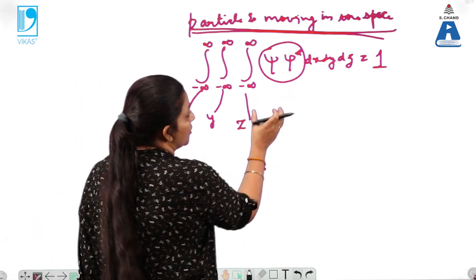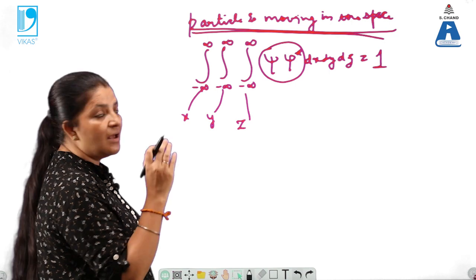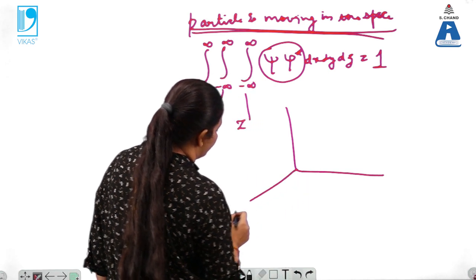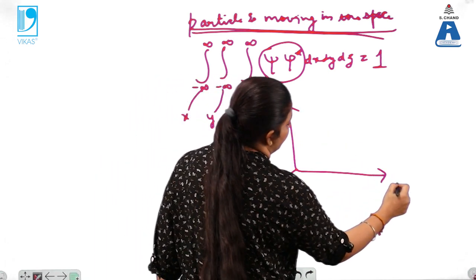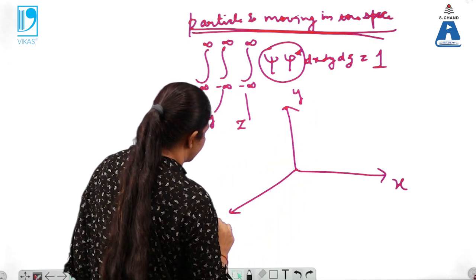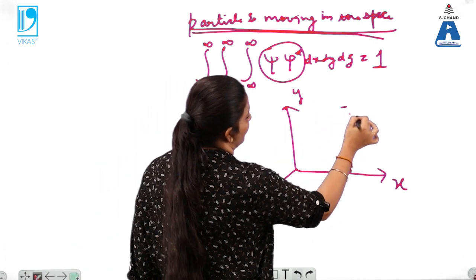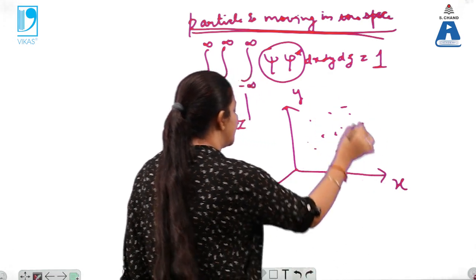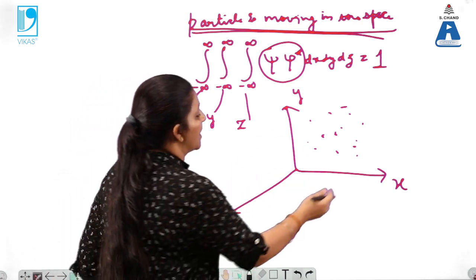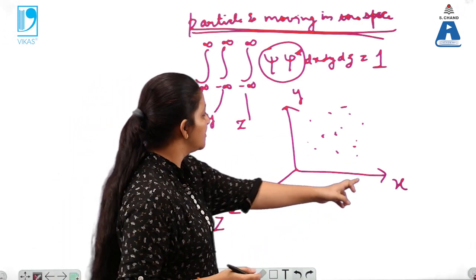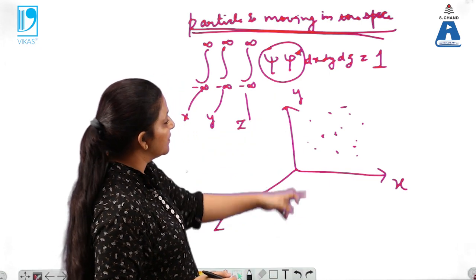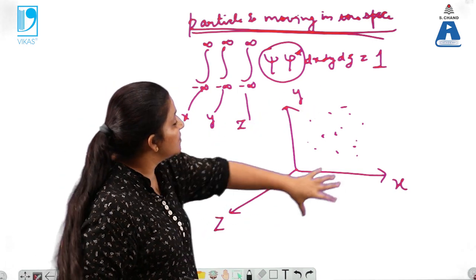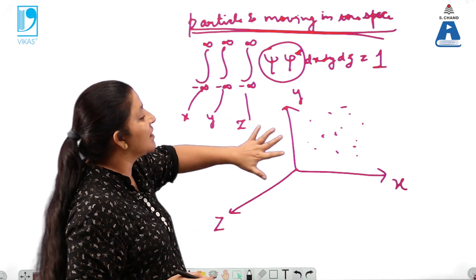So which gives us that we are able to find out the particle and also the waves associated with the particles. If this is a given space, and that is the x-axis, y-axis and z-axis, whatever will be the position of particle, that means if the position of particle is not fixed, it is varied, but it exists in the given space, where x is varying from minus infinity to plus infinity, y is varying from minus infinity to plus infinity, and again z is varying from minus infinity to plus infinity. Within this region, particle must be there.